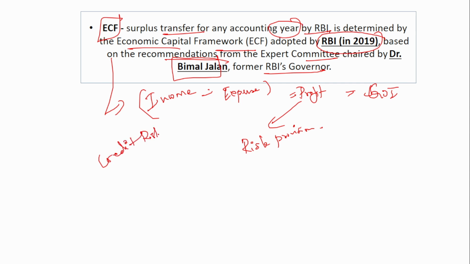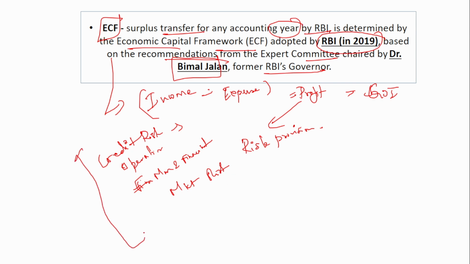What does credit risk mean? When you give a loan to a person and that person fails to repay, that is called credit risk. Operation risk also exists in RBI. Operation risk means that when any system failure happens or when the employees make mistakes, that is called operation risk. Then monetary and financial stability. Then market risk, because RBI also invests in the market, right? They also invest in treasury bills, they also invest in foreign bonds. So market risk may also arise.